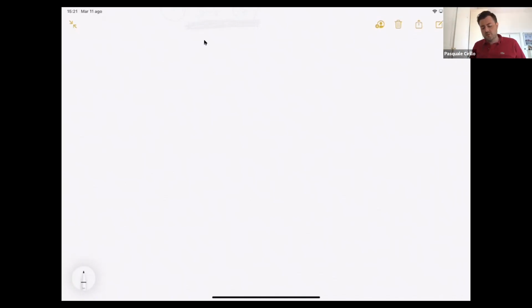Now, let's try to think about what can be the state space. So we start from the first question. We want to know what is the expected number of tosses until we reach the situation HHH.